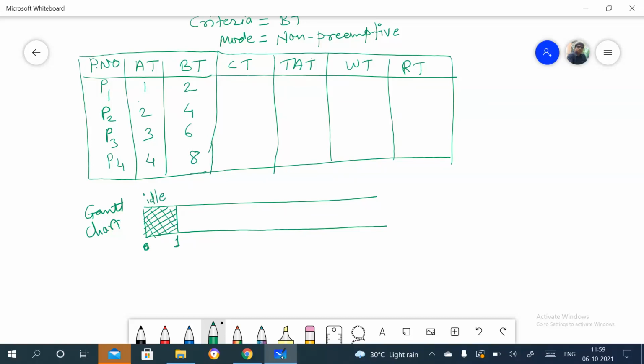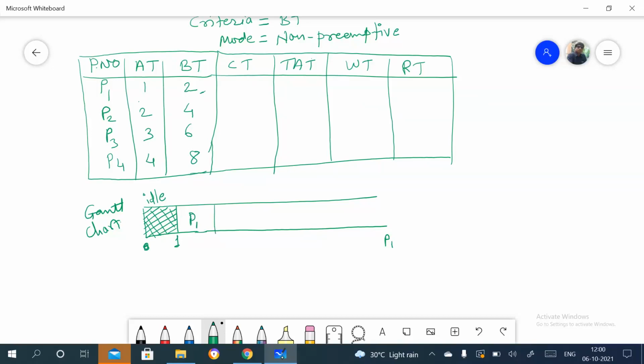and this is 1. Now we need to check, is there any process that comes at 1? So yes, P1 comes at 1. I'll just write here, P1 comes into the ready state at 1 unit time, right? So we can take this P1, and the burst time for P1 is 2.